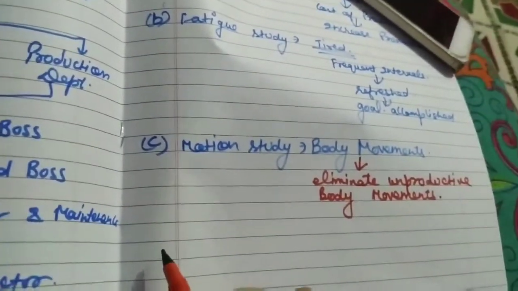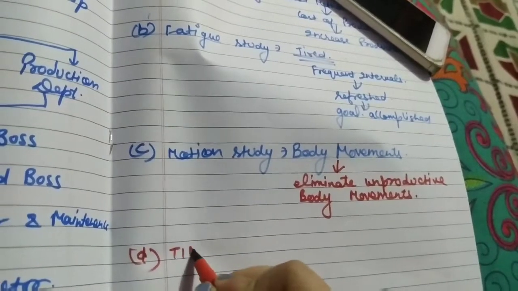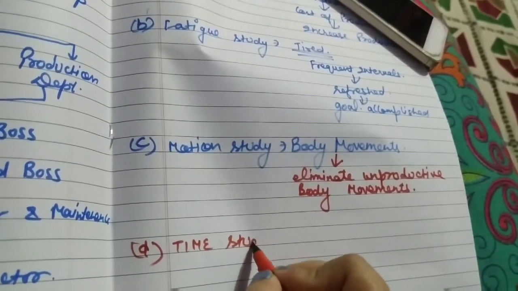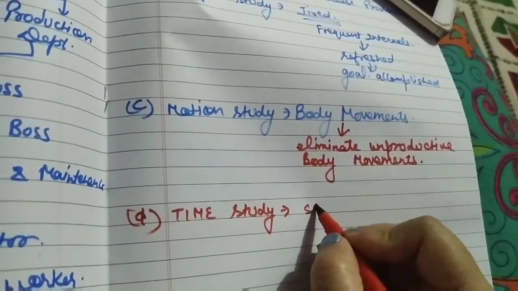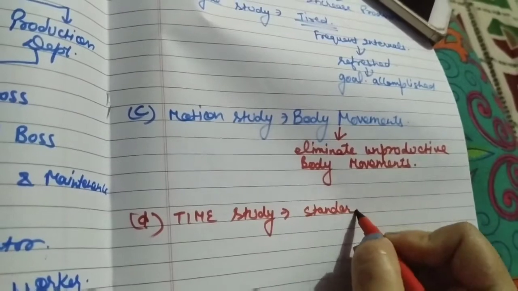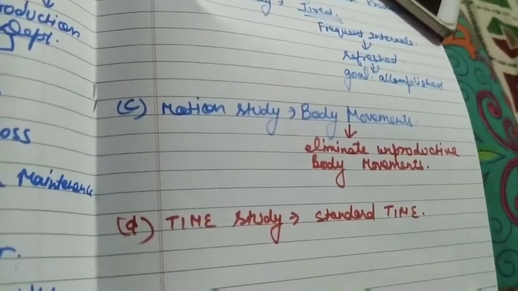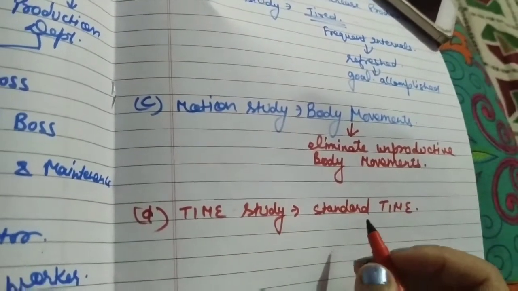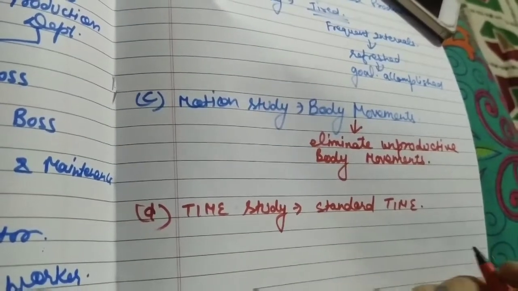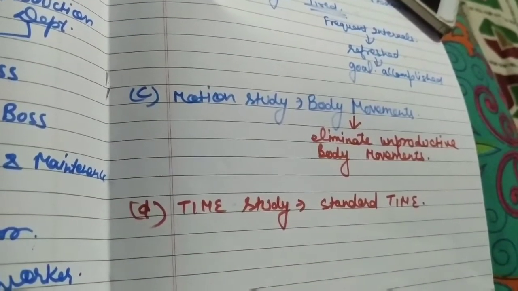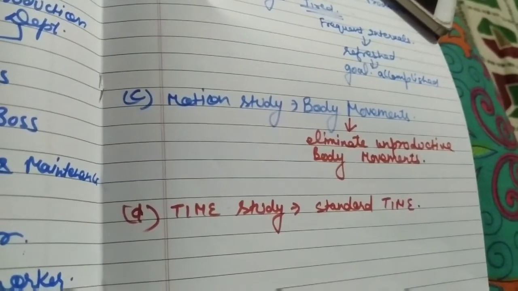Next one is time study. In time study, there should be some standard time, a standard time to complete a work. There are a number of types of workers in the organization: the average worker, a worker who can do the work at very high speed, a lethargic worker.